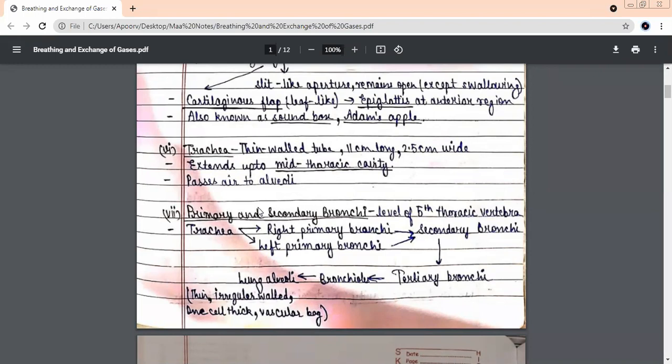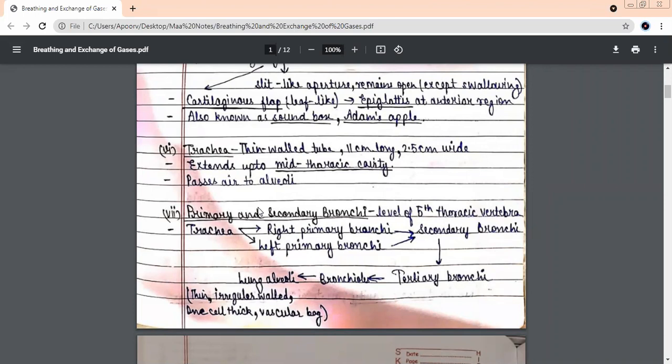So let us talk about only one lung first. Let us trace the path of air in the right primary bronchi. From right primary bronchi to? Secondary bronchi. Yes, from secondary bronchi to? Tertiary bronchi. And from tertiary bronchi to? Bronchioles. Yes, from bronchioles to? Lung alveoli. Since you know the names, in the next period, if I relate it to the diagram, we'll be able to relate it very easily.